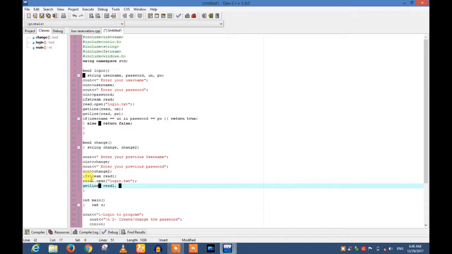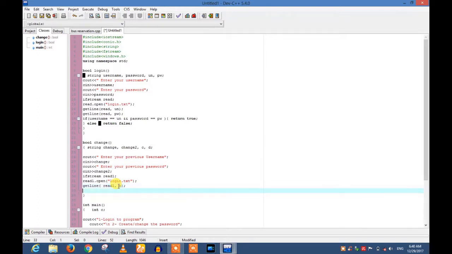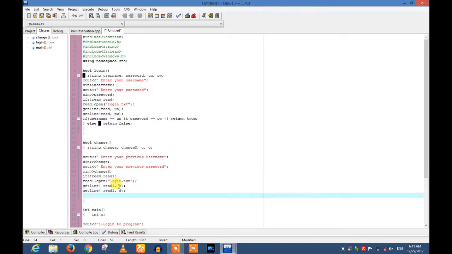read1 comma, I have to introduce two string type more variables to get line. Here I introduce those variables as C and D. Get line, first I take C and then get line read1 comma D. First line will be taken in C and second line will be taken in D. After this I match the user entered password with them.